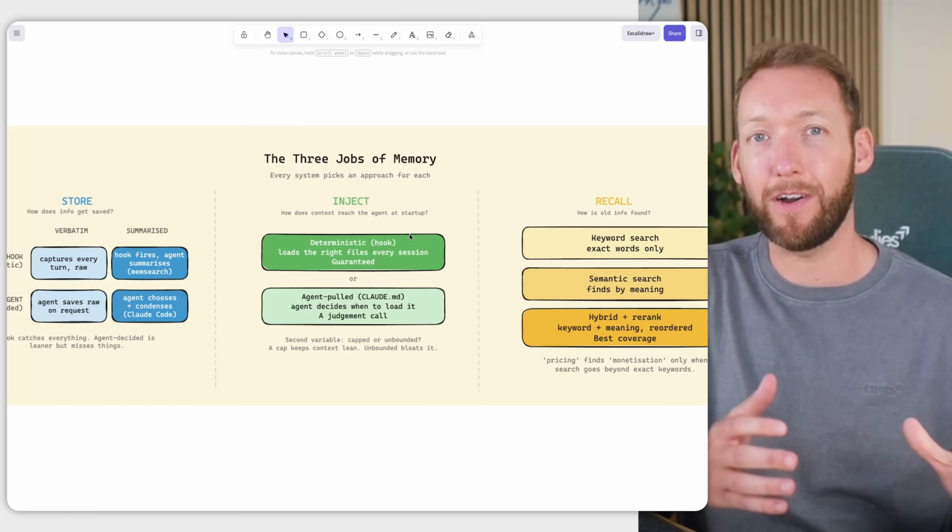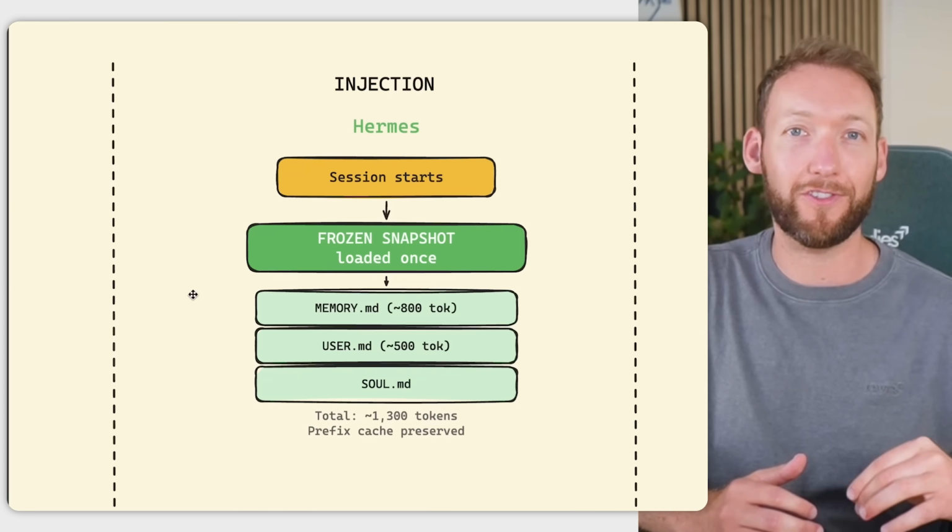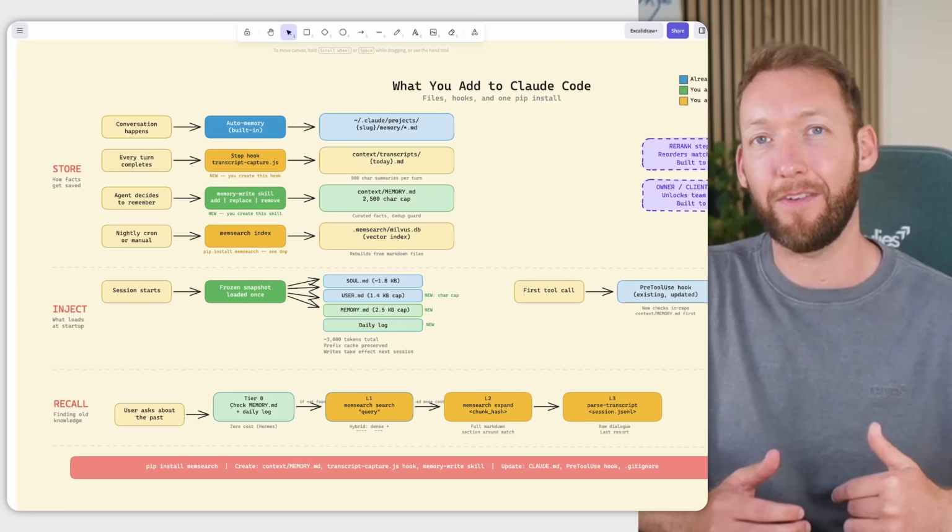And more importantly, I understand every layer underneath it, which means I can swap pieces out, extend it when I need it, and keep it portable as things change. So in this video, I'll show you exactly how it works, the ideas I borrowed from each system and why, and how to copy the setup for yourself. So let's get straight into it.